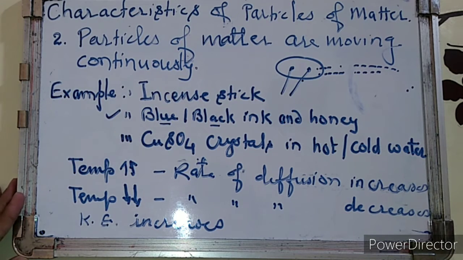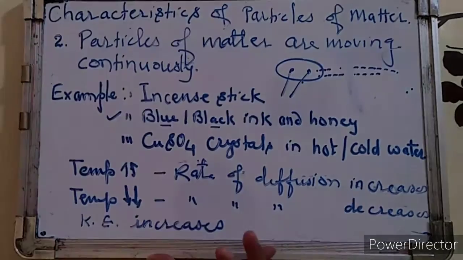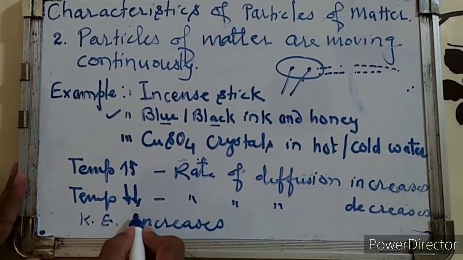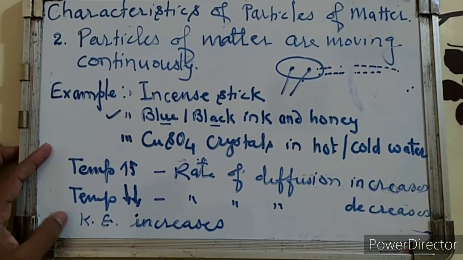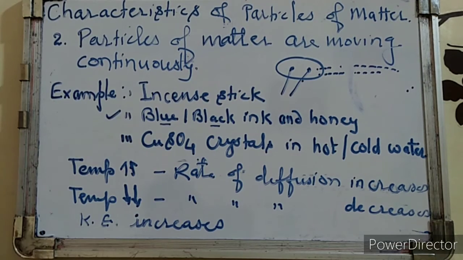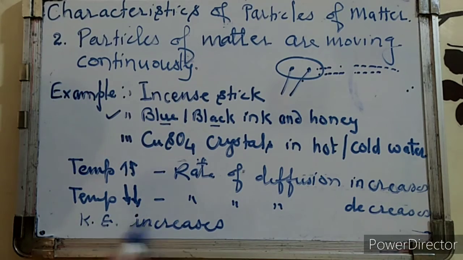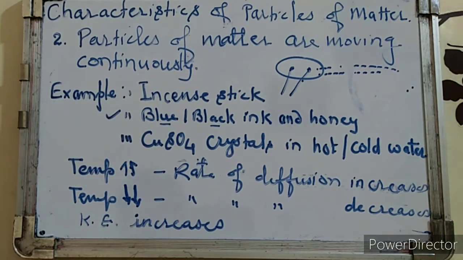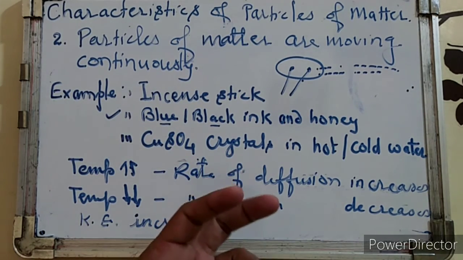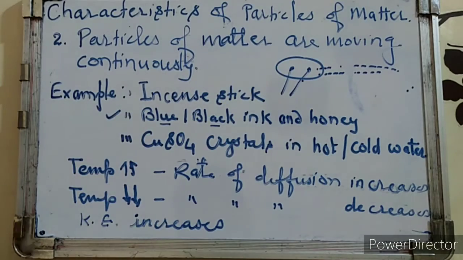If we heat the particles of matter, they will show movement. That means fast moving particles will have higher kinetic energy. As we increase the temperature or heat, the kinetic energy of the particles increases, and due to this the particles start moving faster from one place to another. So kinetic energy is associated with matter. It increases the moving ability of the matter.